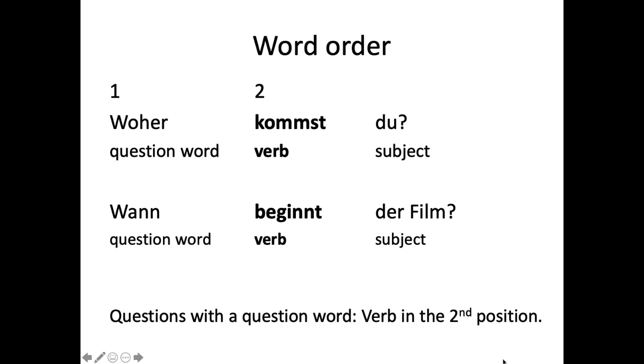So questions with a question word, the verb is in the second position because the question word has to be in the first position. And so if you have something other than the subject in the first position, that means the verb's going to be in the second position, and then your subject has to come right after that. You can't put it off any longer. So in these two sentences, we don't have any other things going on. It's just the subject that's left. But if you wanted to say other things, if you wanted adverbs and other objects and things, you could add those as well. But the subject would always come right after the verb in these types of sentences. So questions with question word, verb is also in the second position, same as in the statements, the independent clauses.